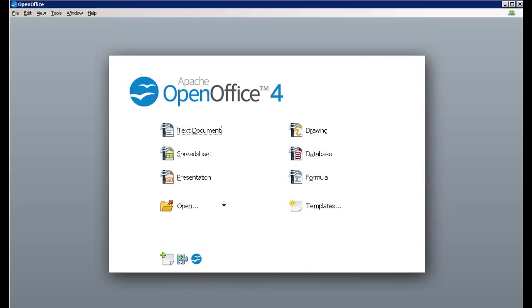So it has a lot of functionality. It is free, and there is a great community online. You can look for help on how to do things just like you would in Microsoft Office. There's usually a way to do it in OpenOffice. You can just search on YouTube and find out how to do it. So I highly recommend trying this one, especially if you don't want to fork over the hundreds of dollars for Microsoft Office.